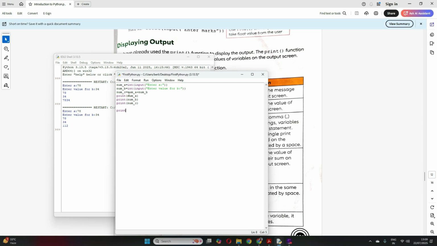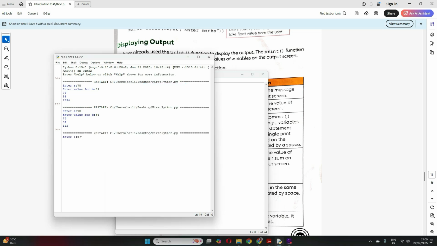Here I was just writing the variable names and it was printing. And see, I wrote this in different lines, I can write this in a single line also with commas: num underscore A comma num underscore B comma num underscore C if I want. So instead of three different lines, I can write in a single line also. Let's save and see how it runs.